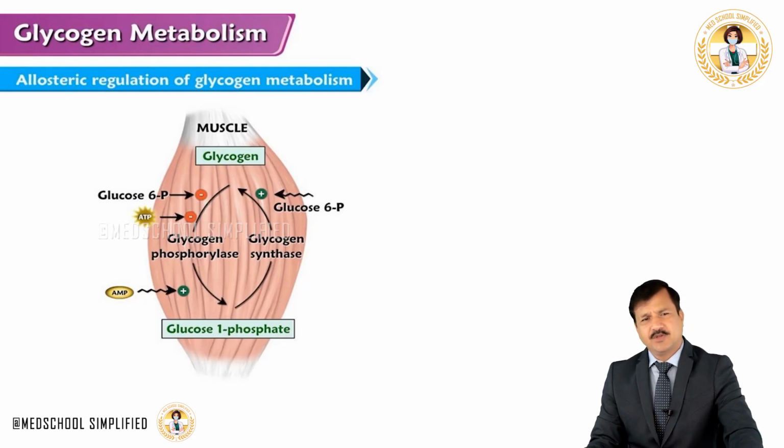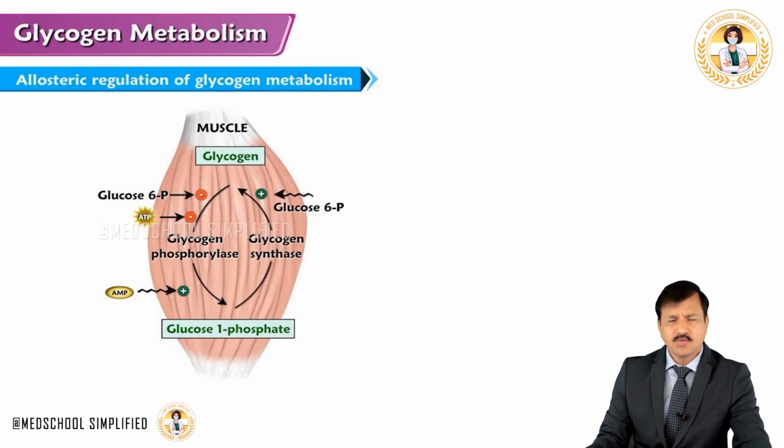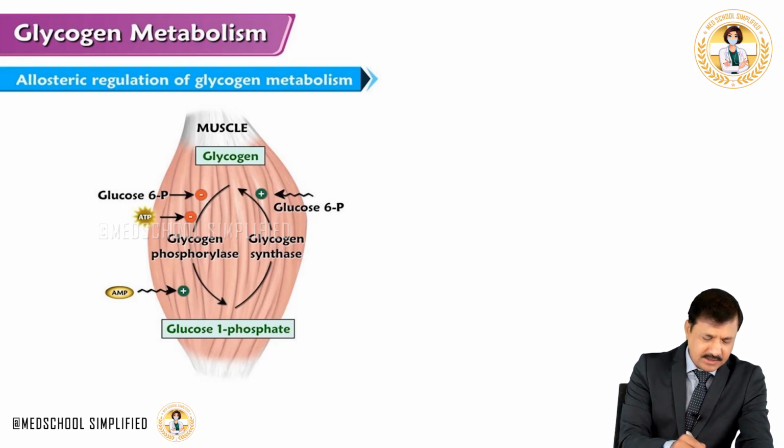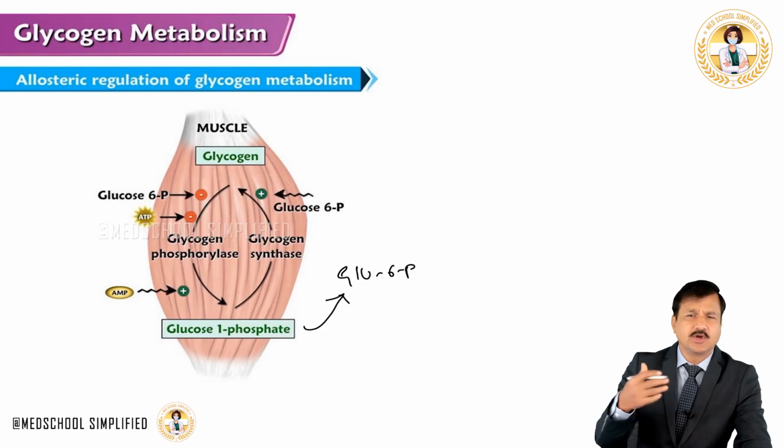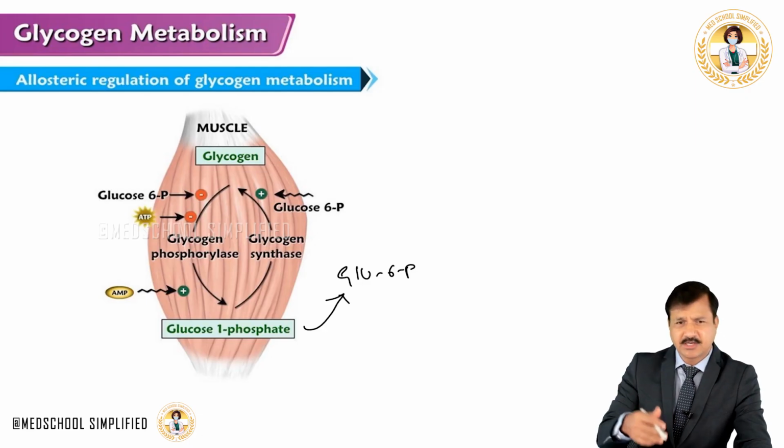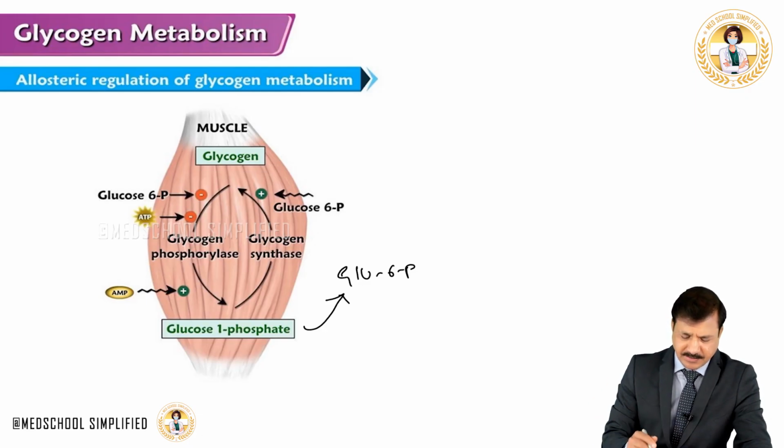Now AMP, now think in the opposite way. When you don't have plenty of ATPs, that means you will have more AMPs in the skeletal muscle. So AMP will activate glycogen phosphorylase and release glucose 1-phosphate. What I was saying was, this glucose 1-phosphate will be converted into glucose 6-phosphate, which is going on in the skeletal muscle. I am just writing it outside because there is not much space here.